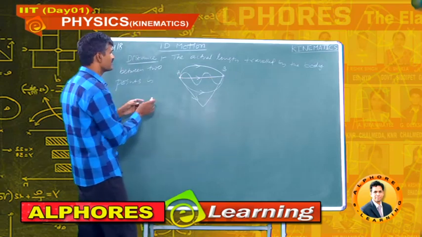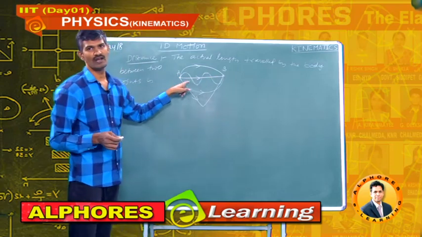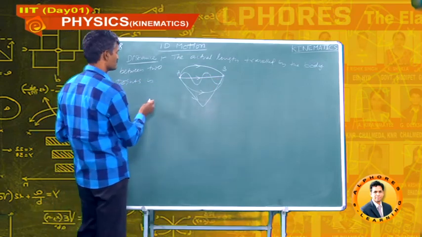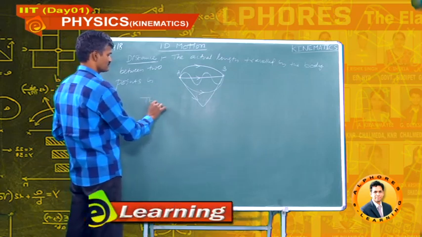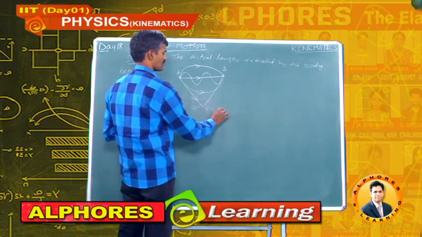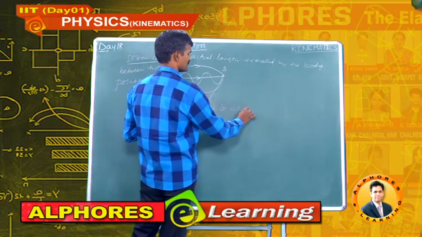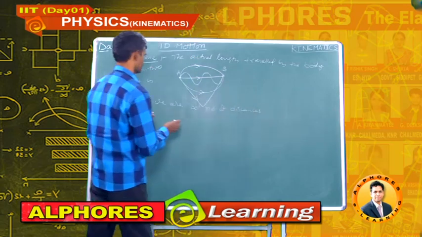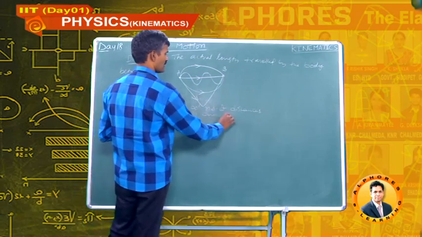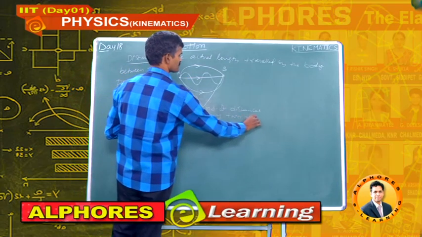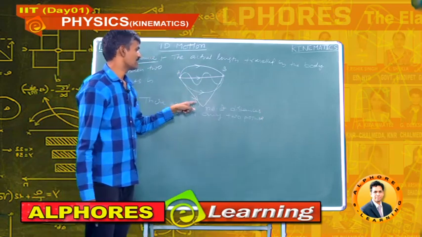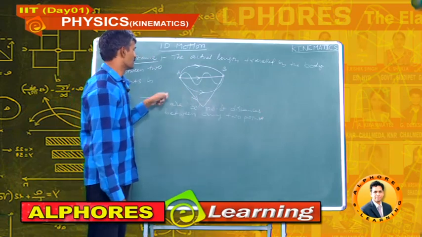So, there are an infinite number of distances possible between any 2 points.